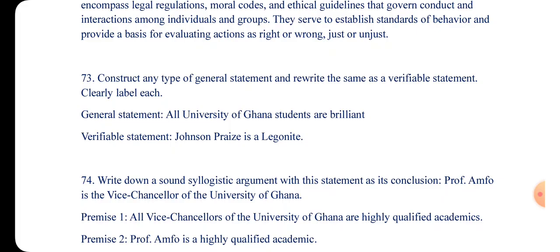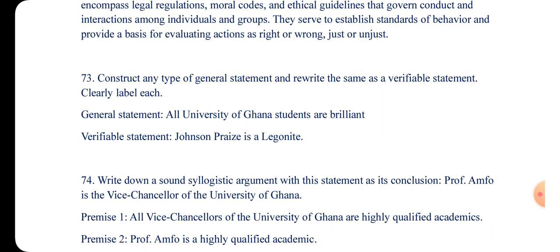The confirmable statement is known as the general statement, and the verifiable statement is also known as the particular statement. So you have to give a particular statement, which is a verifiable statement, and then a general statement, which is the same as a confirmable statement. So let's look at it.